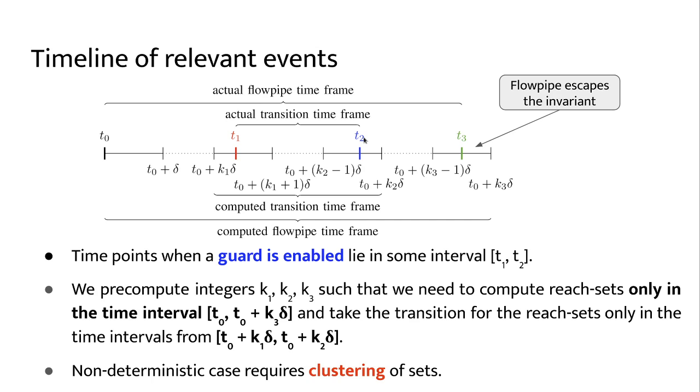So this will give us integers K1, K2, and K3 in this sketch, and it tells us how many sets we have to compute in advance for our recurrence of flow pipe, and in this way we can avoid expensive geometric intersection operations. In general, we may also have to use a clustering strategy when there are several reach sets between T1 and T2.